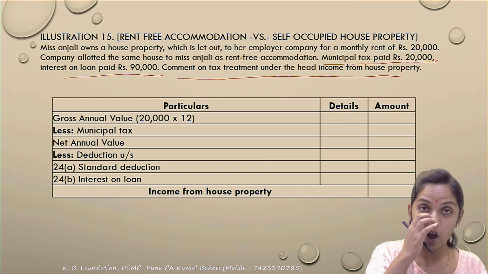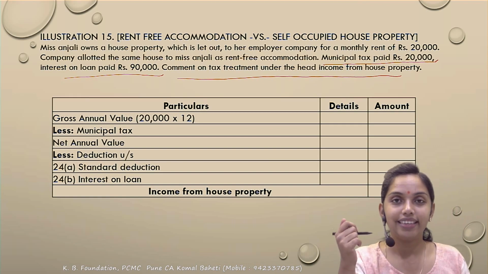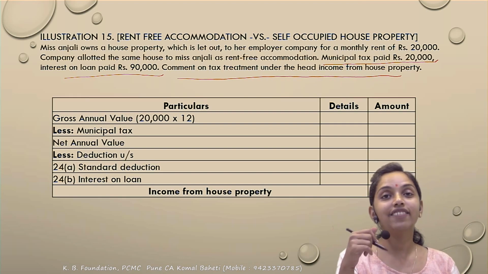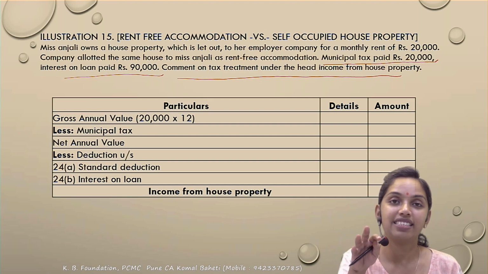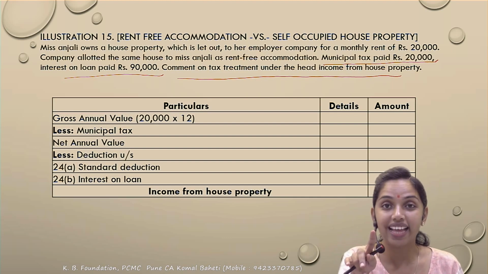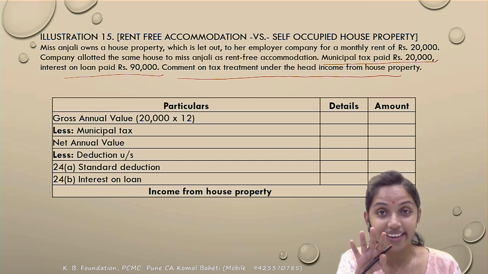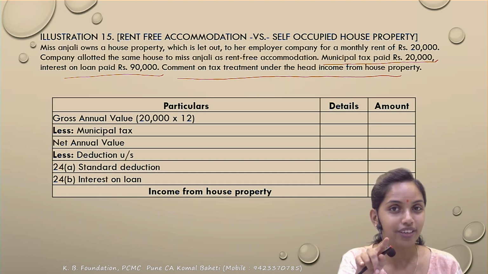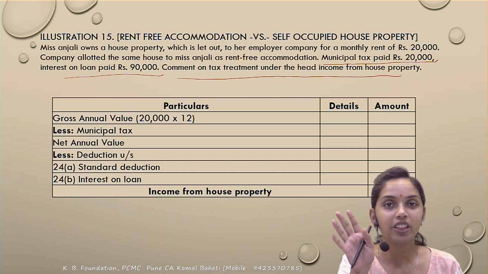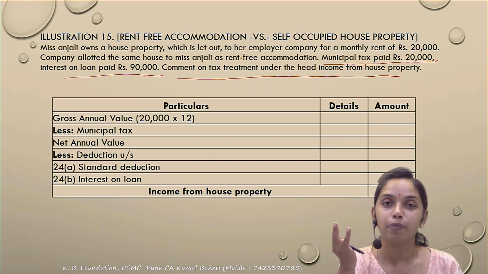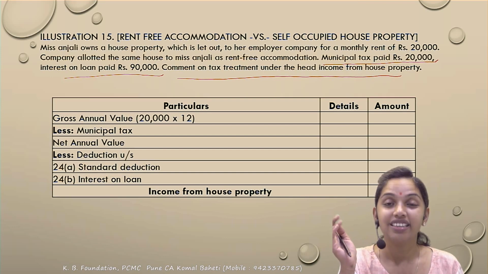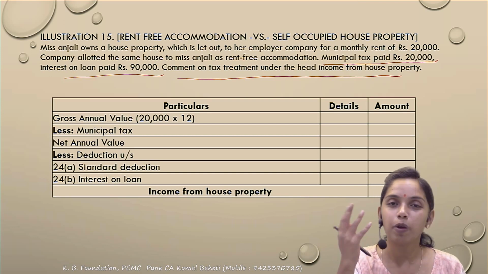Correct. To whom had it been given on rent? She is the owner. She had given it on rent to the company. No doubt she is herself staying, but she cannot call it self-occupied. No, she is occupying the house. But okay, she is occupying the house, agreed 100%, but she should not receive any benefit, right? What does section 23 say? When will a property be self-occupied? You should be occupying throughout the year, and you should not have let out the property for a single day, but you had let it out, so the property cannot be called self-occupied. The property is to be called let out. How is the calculation of let out property done?